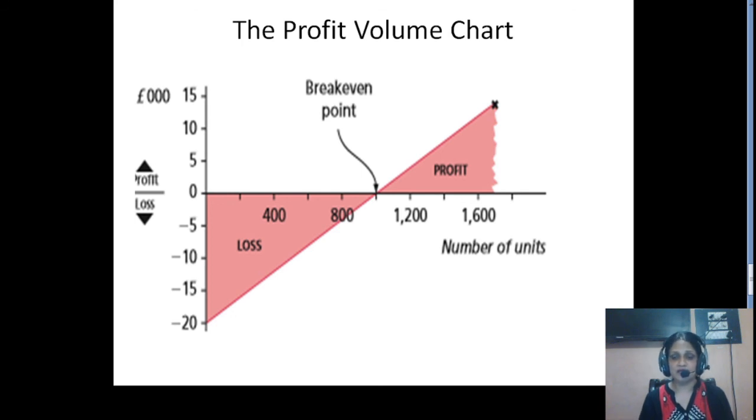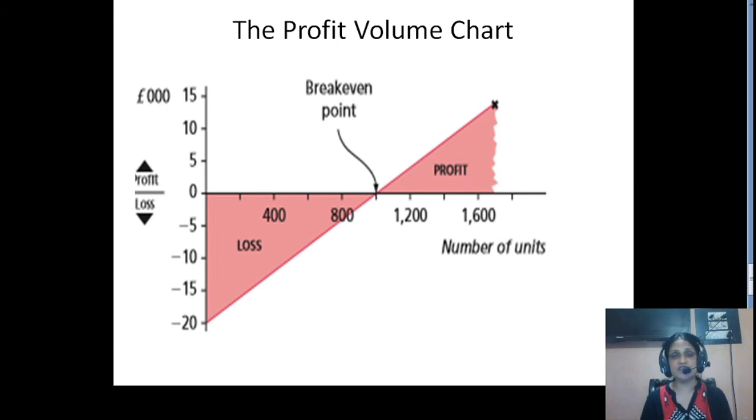These are a few charts which can give you a bird's eye view of your activity levels, the behavior of cost, and the quantum of cost which is impacting your decision, and you can easily find the relationship between cost, volume and profit. We can find this relationship in two ways: one with the help of arithmetic calculations, and another with the help of profit volume or break-even charts.